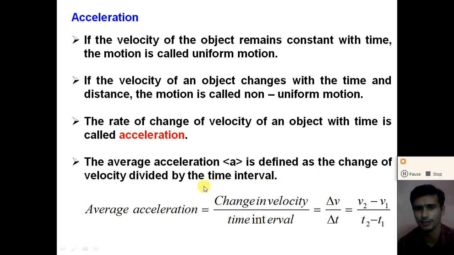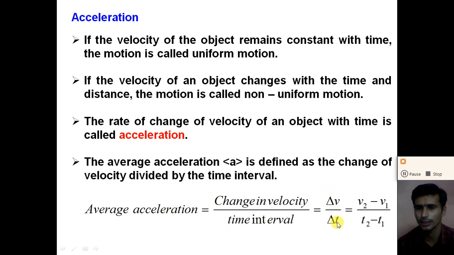So from the definition, the average acceleration is equal to the change in the velocity divided by the time interval, or delta v divided by delta t. Delta v means the change in the velocity, v2 minus v1, divided by the time interval t2 minus t1. Here v1 is the velocity of the object at time t1 and v2 is the velocity of the object at time t2. So the average acceleration is delta v divided by delta t.